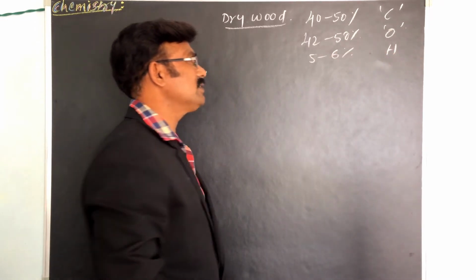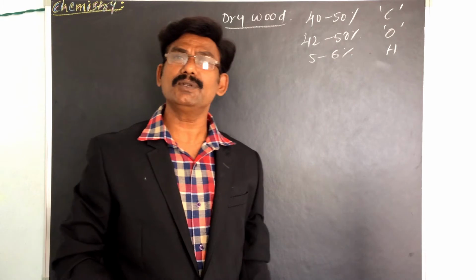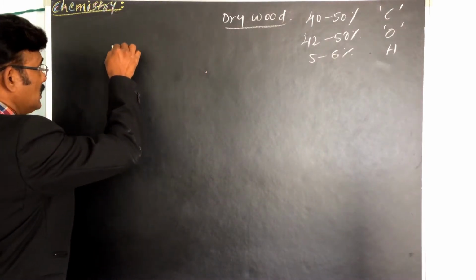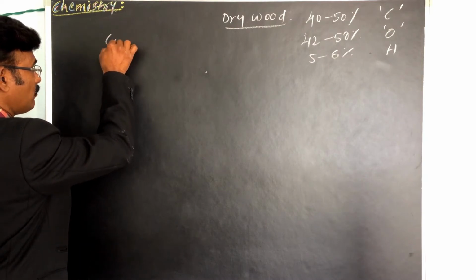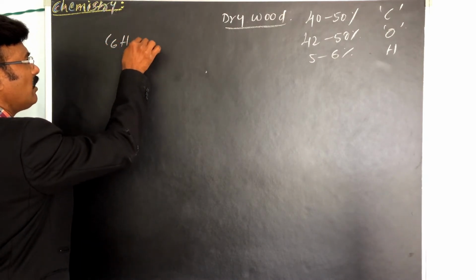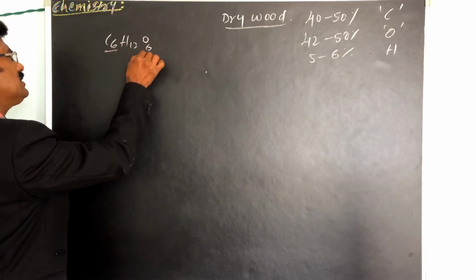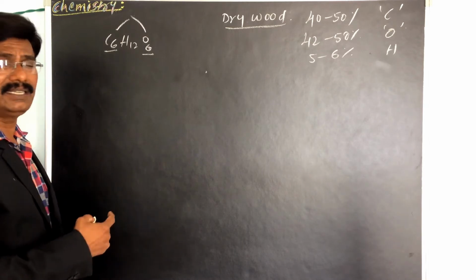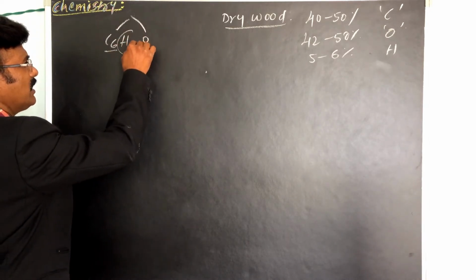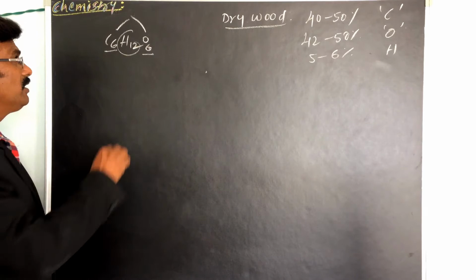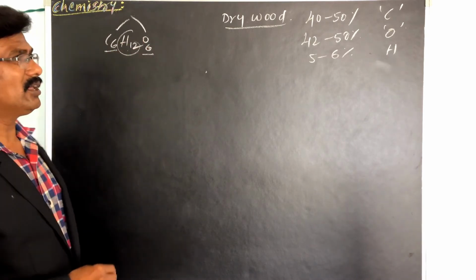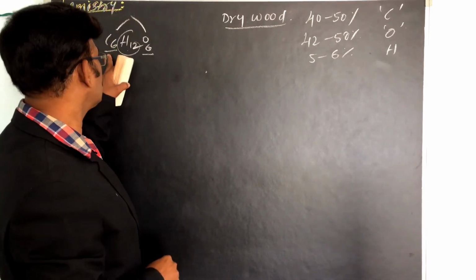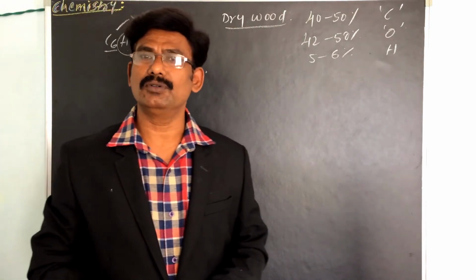Why? Carbon and oxygen are almost equal. For example, we know glucose has the formula C6H12O6, so 6 carbons and 6 oxygens. Almost the same amount is present in dry wood. Hydrogen is a lower percentage compared to the molecular weight, the number of hydrogen atoms and the molecular weight. That we have to calculate. So carbon and oxygen are almost in equal amounts.